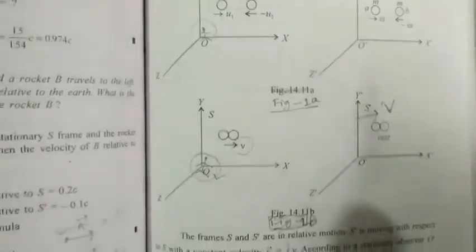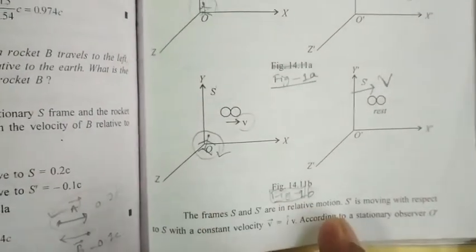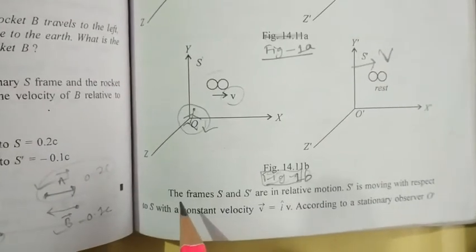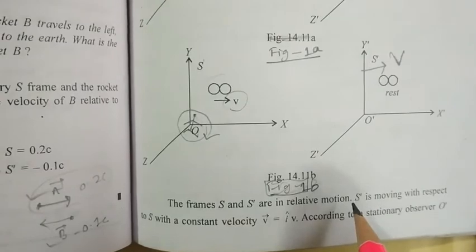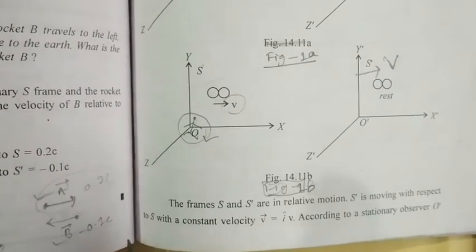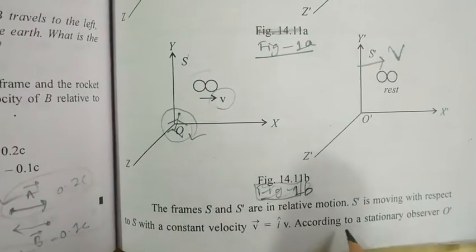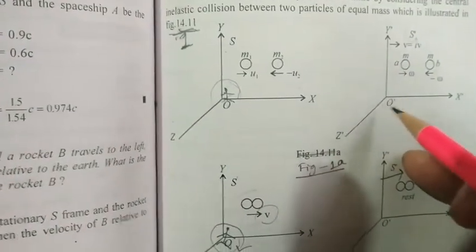Now, the same thing is written in language, and you have to write it down in your note by pausing the video. The frames S and S dash are in relative motion. S dash is moving with respect to S with a constant velocity v equal to v i-cap, according to a stationary observer O dash.